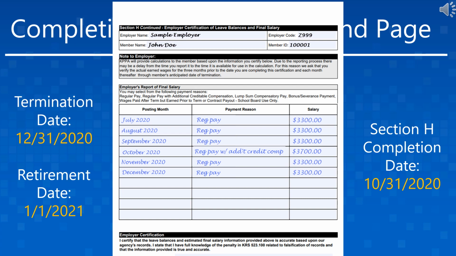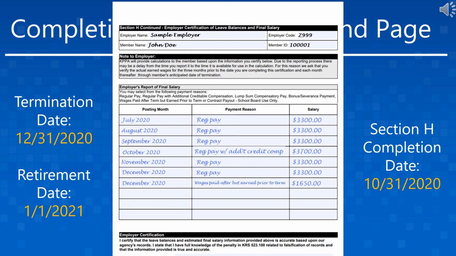Many participating agencies pay their employees 2 weeks behind, so it is feasible that your terminated employee will receive their final check after their termination date. When you add this information to Section H, make sure to correctly identify the payment reason and remember that the posting month cannot be after the member's termination date.